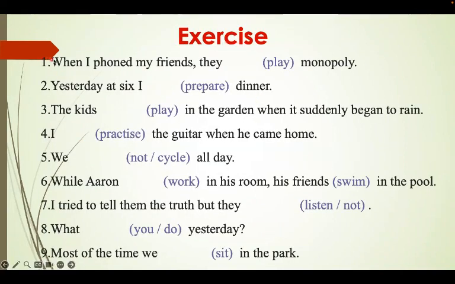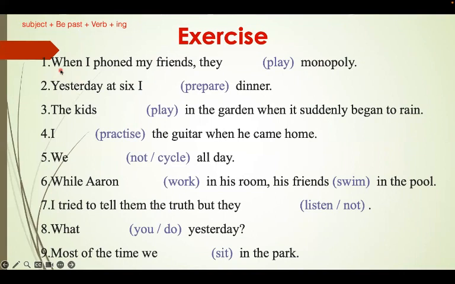Okay. So what we're going to do, we're going to use the rule to answer these questions. I'm going to help you around. I'm going to write the rule right over here. So the rule is very simple. Subject, plus verb to be in the past, plus verb, plus ing. This is the rule, okay, plus ing for the past continuous.